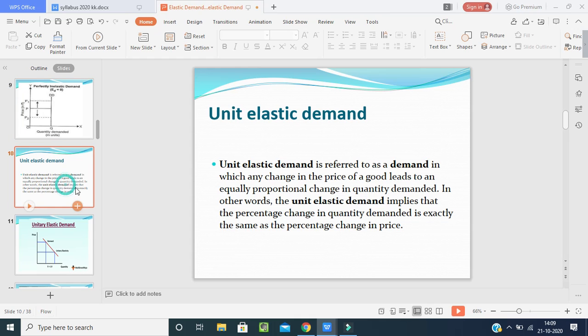Now we will go for the third one, that is the unit elastic demand, unitary elastic demand. Unit elastic demand refers to a demand in which any change in the price of the good leads to an equally proportional change in quantity demanded. In other words, unit elastic demand implies that the percentage change in quantity demanded is exactly the same as the percentage change in price. Whatever the change in price, the percentage change in quantity demanded is exactly the same percentage.